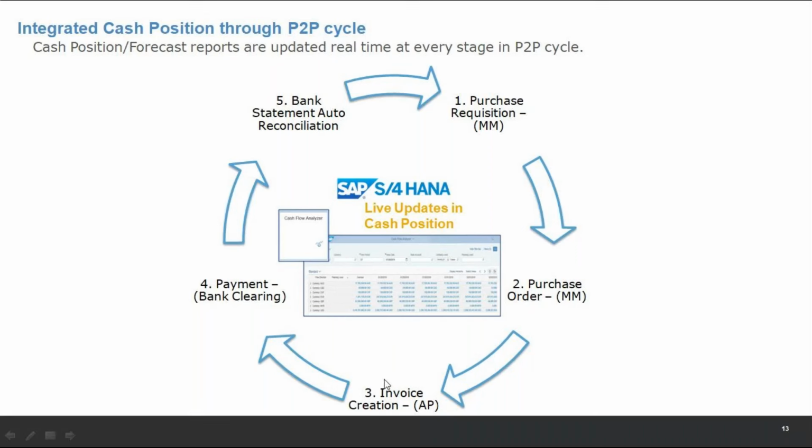An invoice becomes more certain. I create an invoice in the system, even though I have not paid it, and it becomes more certain. Cash flow gets updated in a different column, in a different view, with a different planning level and a different liquidity item. Where is my cash at this point of time? What is the source of that cash?